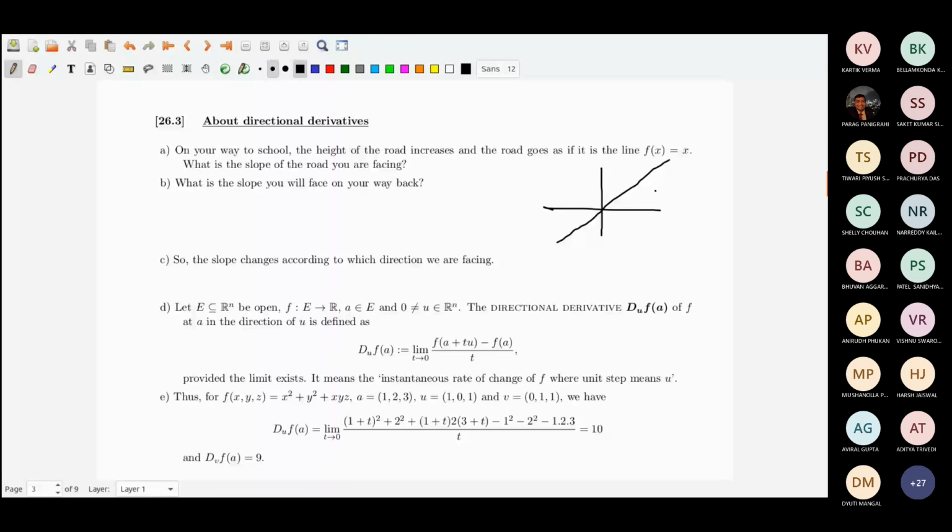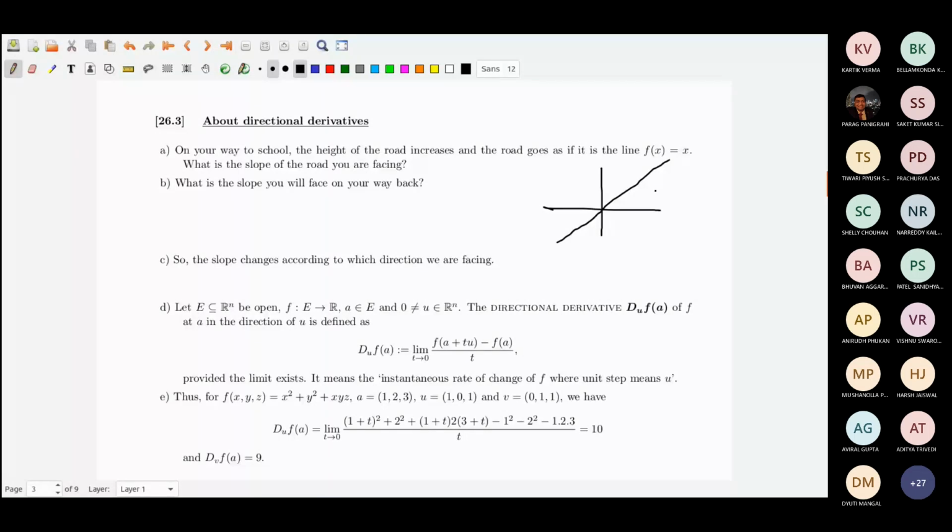While going to school you would say, okay, the slope is 1, the height is increasing. And when you are coming back, what is the slope? Then you would say it is -1. So it's not only about the line, it is also about the direction that you are talking about. In one direction it is 1, in the other direction it is -1.